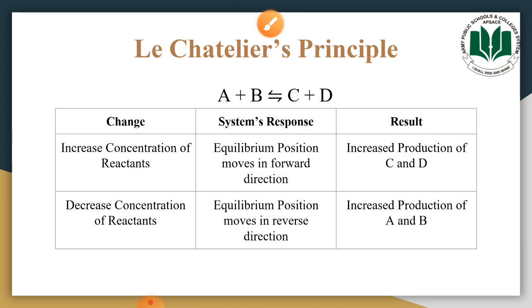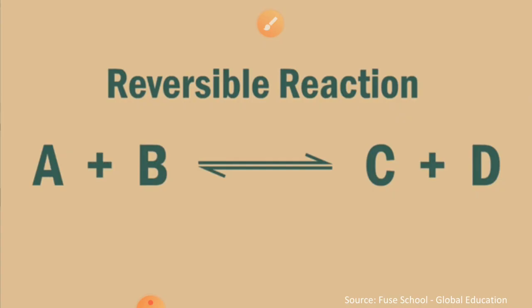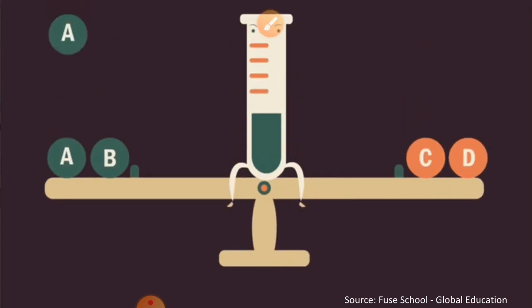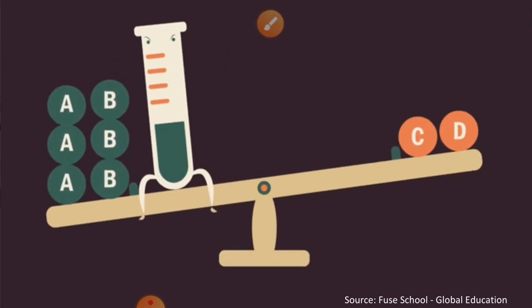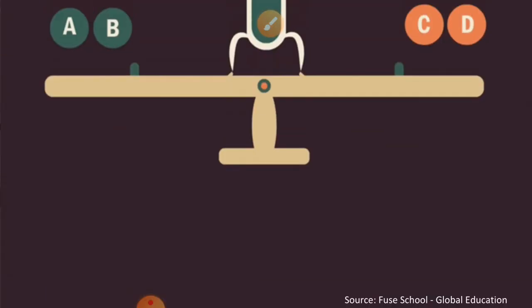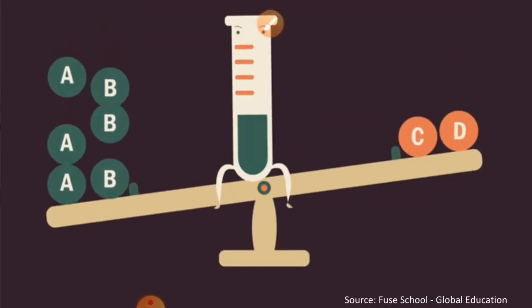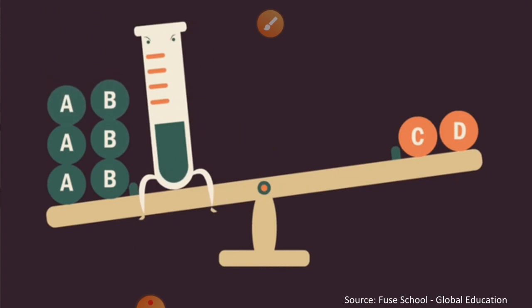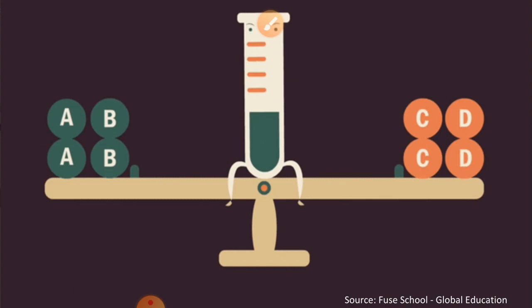Now we will move towards another condition. But before moving forward, there is an animation showing that if we are adding reactants to the reaction mixture, then the reaction will move in the forward direction to re-establish the dynamic equilibrium. See, we are adding reactants, the dynamic equilibrium gets disturbed, and the reaction will then move in the forward direction. What would happen in the forward direction? More formation of the products. Now the dynamic equilibrium will be re-established.